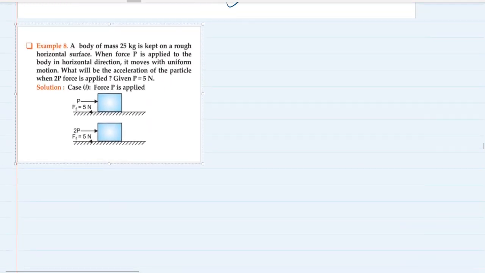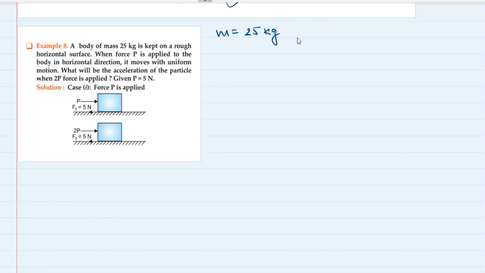Next question. A body of mass 25 kg is kept on a rough horizontal surface. So the mass of the body is 25 kilogram. When a force P is applied to the body in horizontal direction, it moves with a uniform motion.